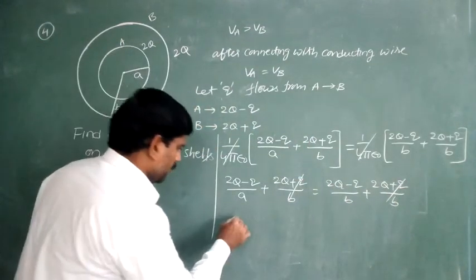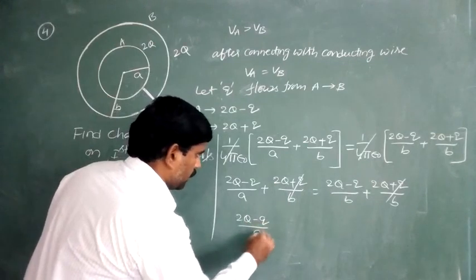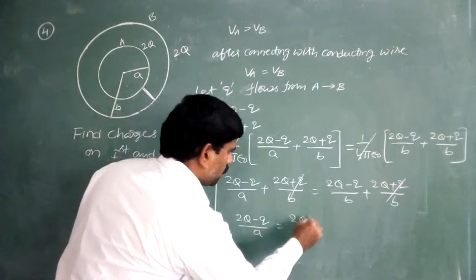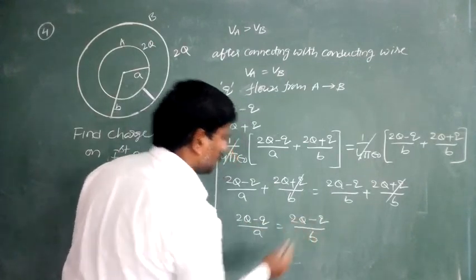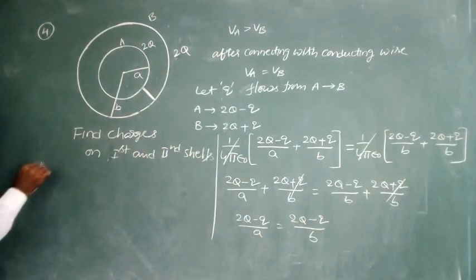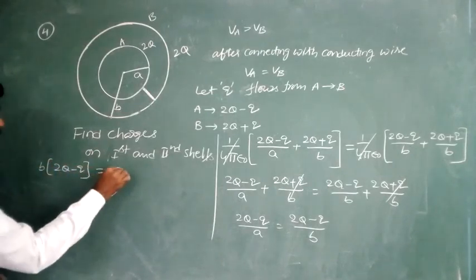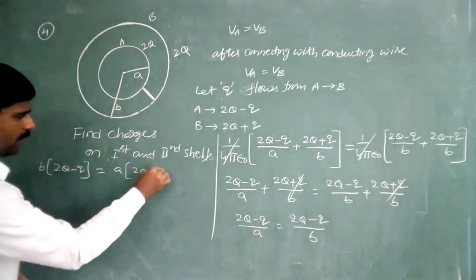When those two cancel, (2q minus q) by A is equal to (2q minus q) by B. So just cross multiply. Here B into (2q minus q) is equal to A into (2q minus q).